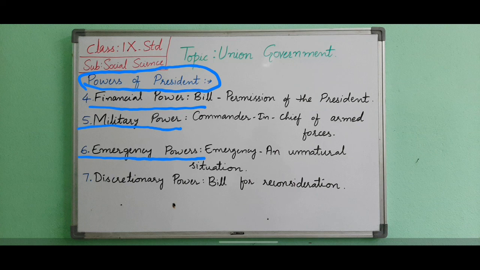Next are the discretionary powers. The President can exercise certain powers without waiting for approval of the Union Cabinet. They are: he may invite the leader of any party to form the government when no single party has got a majority after an election. When the Parliament approves a bill and sends it to him for approval, he may return the bill for reconsideration. He may dissolve the Lok Sabha.